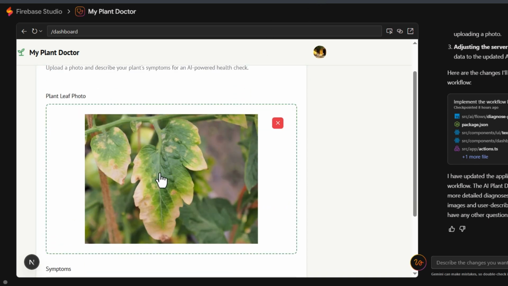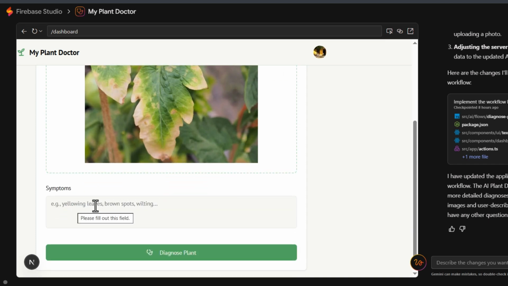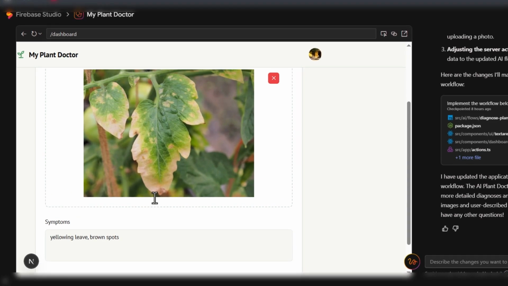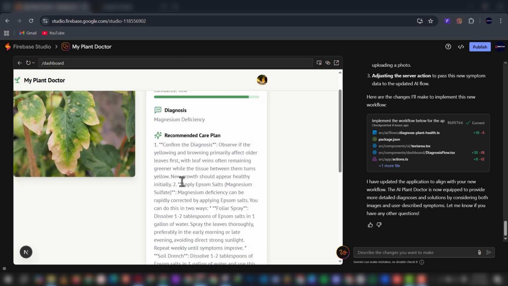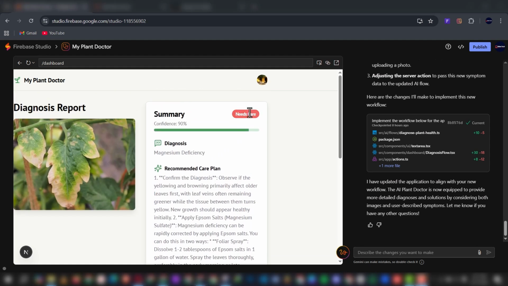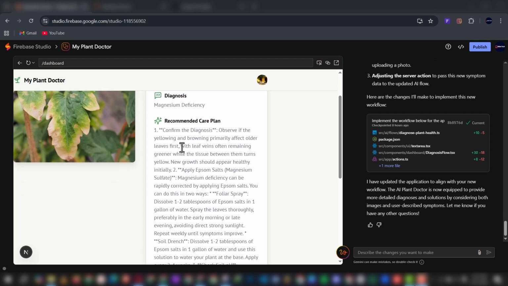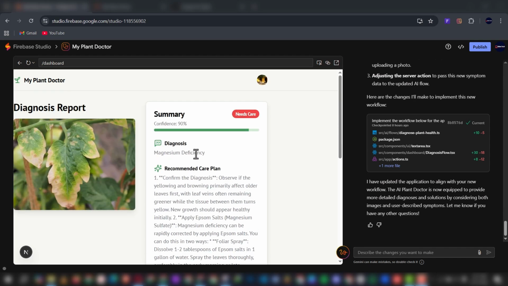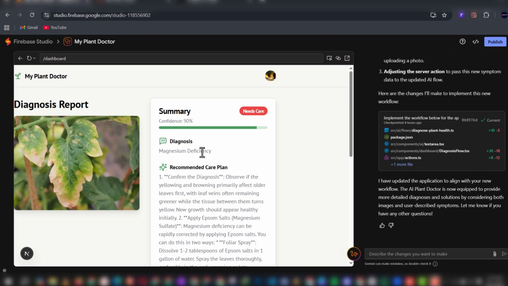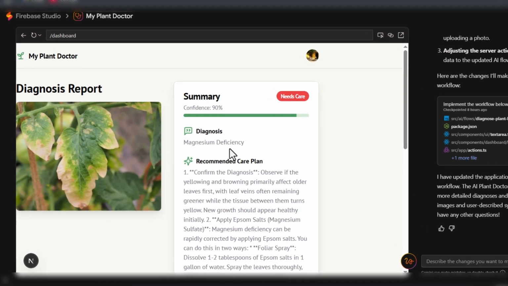From our image here, these leaves actually look like yellowing leaves with some brown spots and it's actually wilting. So I'll just type in the exact text. Now I'll submit and let's see what we get. And sweet, it just worked its magic. Before we proceed to add a new plant on our new tab, let's first of all check the response we got here. So when we upload a new image of another plant, we'll compare to see if it is just repeating the same thing or it is actually different and personalized to the particular image we uploaded.